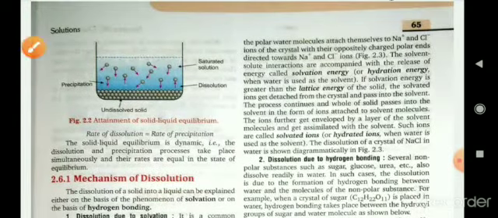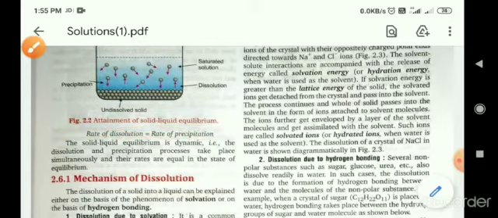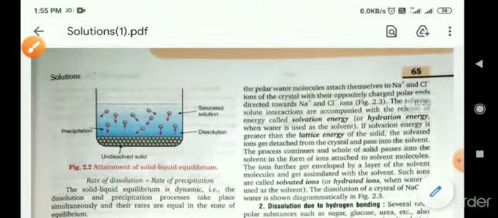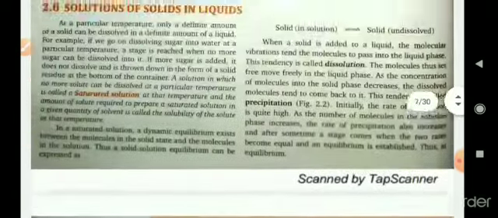At the saturation point, the rate of dissolution equals the rate of precipitation. As you add more solute to the solvent, at that rate precipitation will also occur. Okay.